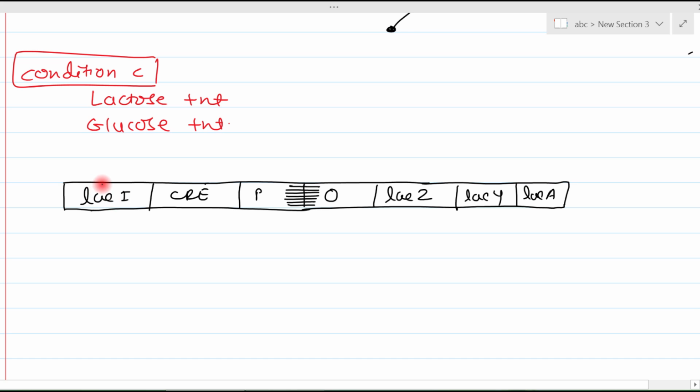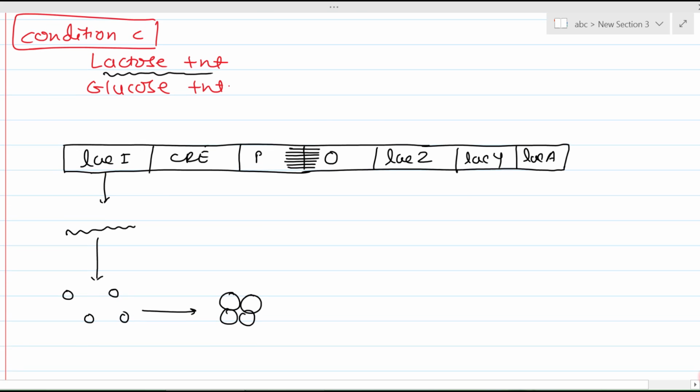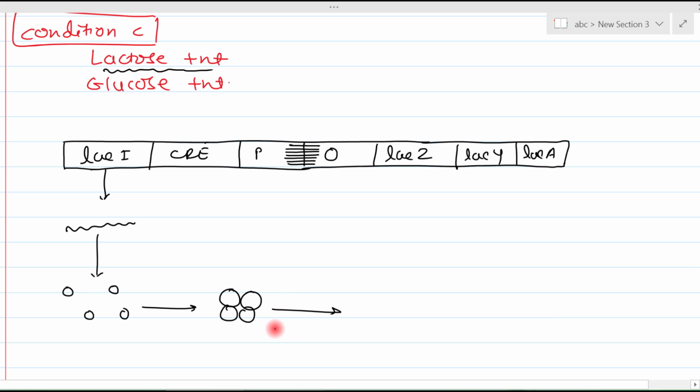The lac I gene is a constitutive gene, so it is always expressed. mRNA is synthesized, and from this mRNA repressor subunits are synthesized. The repressor subunits bind with each other and form a repressor tetramer. But here you can see lactose is present. So what will happen? The repressor tetramer binds with lactose molecules, and this inactivates the repressor tetramer.